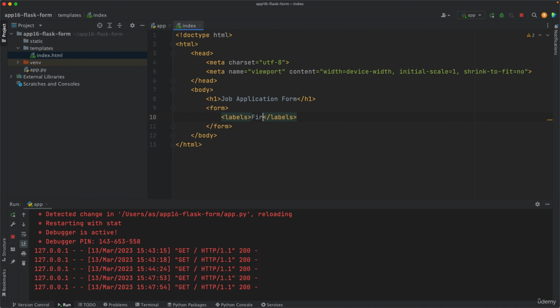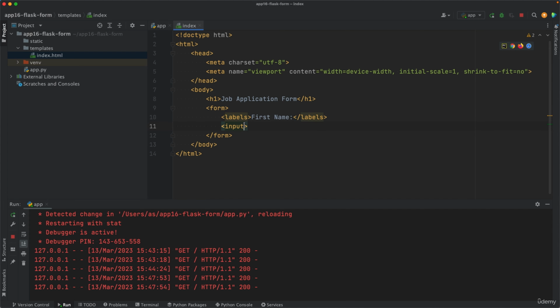So label, for example, first name, and just under that goes an input tag. Now you can notice that some tags have their corresponding closing tags, but other ones, such as the input tag, do not have a closing tag.